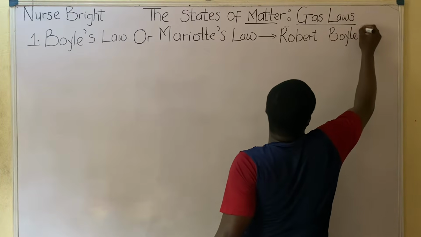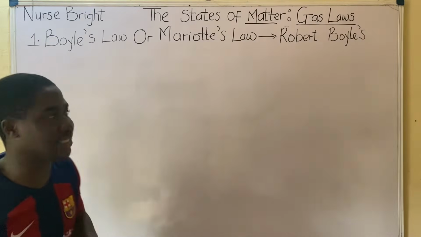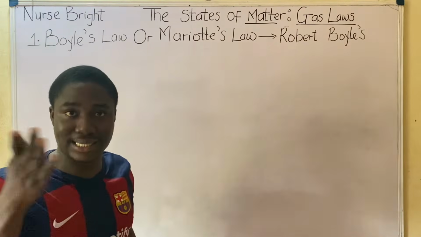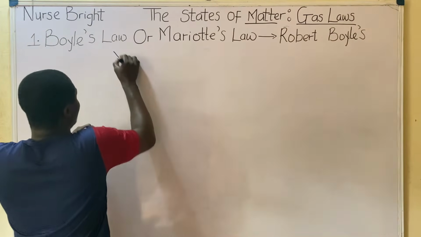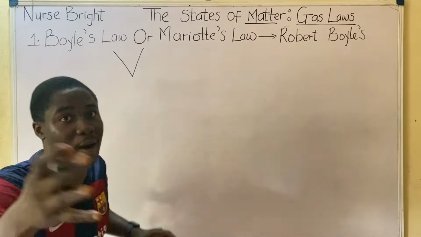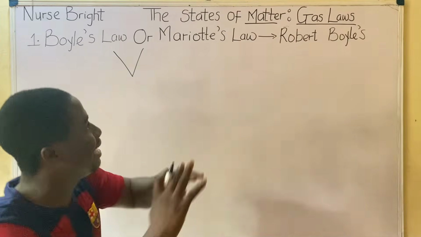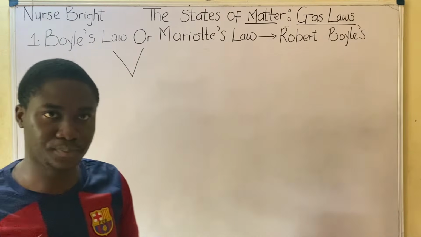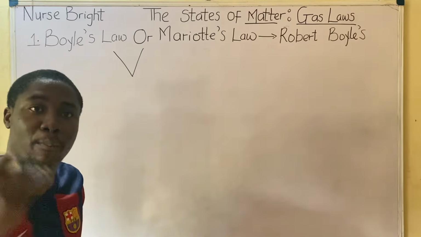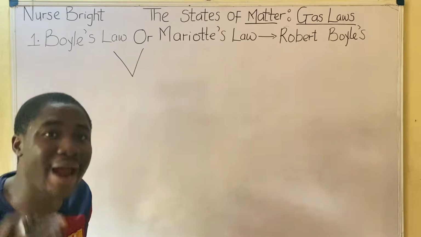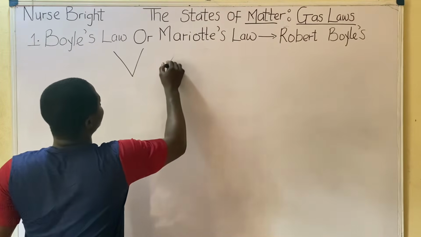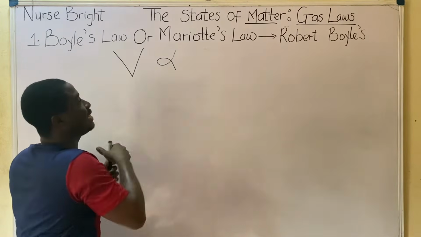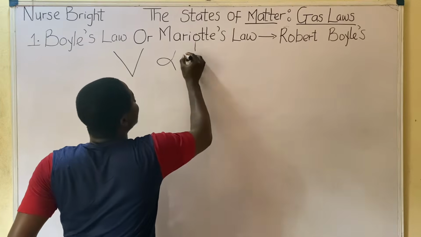So what was the concept of this man called Robert Boyle about Boyle's Law? He said that Boyle's Law states that the volume, remember we talked about volume initially as a variable that describes gas behavior, the volume of a given mass of gas is inversely proportional to its pressure. This is the proportionality sign.